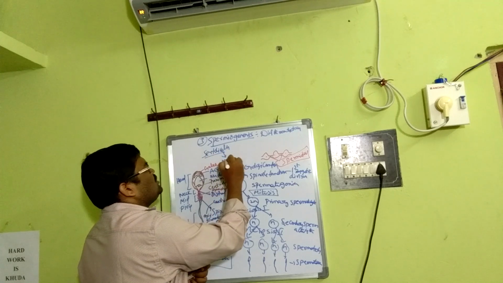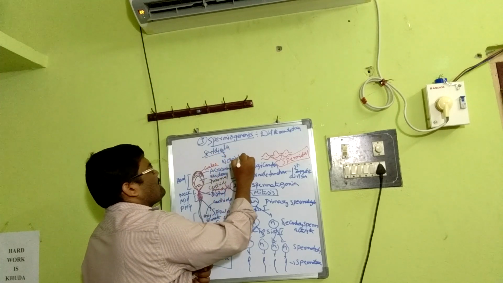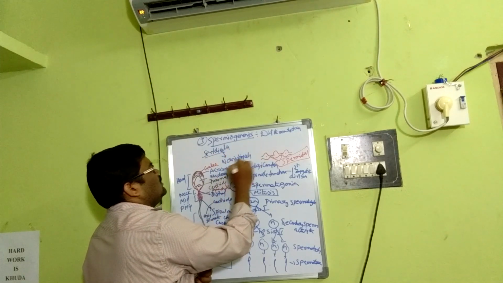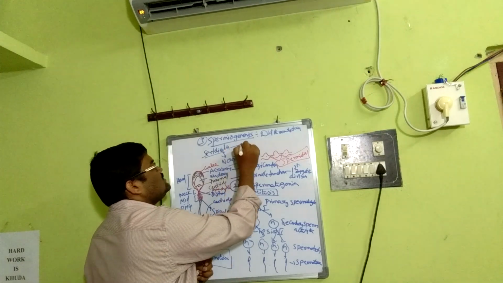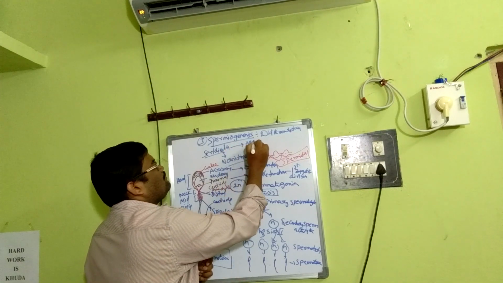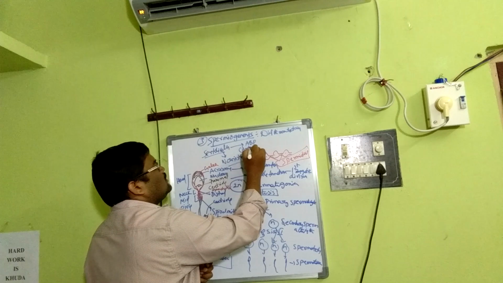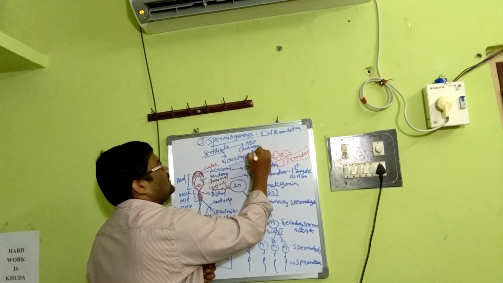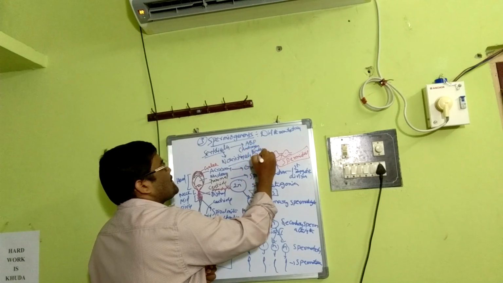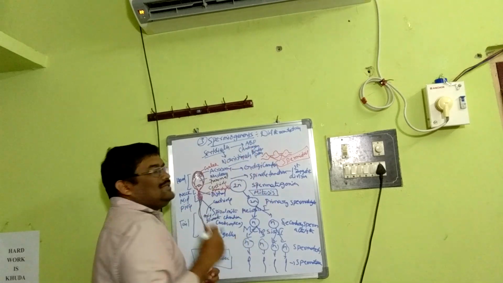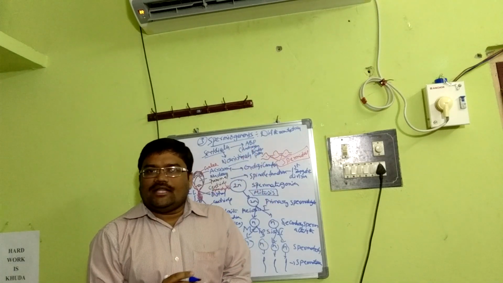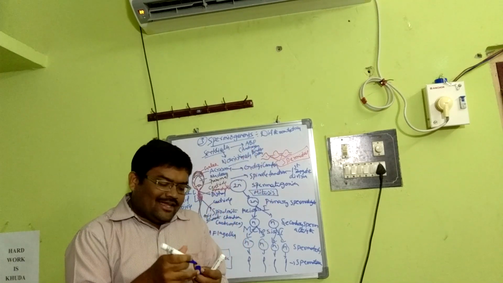Sertoli cells are simply nourishing cells. The most important is androgen binding protein, ABP. They synthesize androgen binding protein under the influence of follicle stimulating hormone.